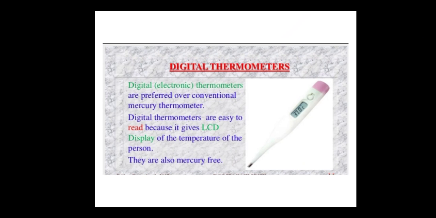Now this is the digital thermometer. In this digital thermometer there is no use of mercury. Here you get an LCD display. The digital or electronic thermometers are preferable over the conventional mercury thermometer. Digital thermometers are easy to read because they have an LCD display of the temperature of the person, and they are also mercury free. Here they don't use mercury. So you can easily read your temperature.